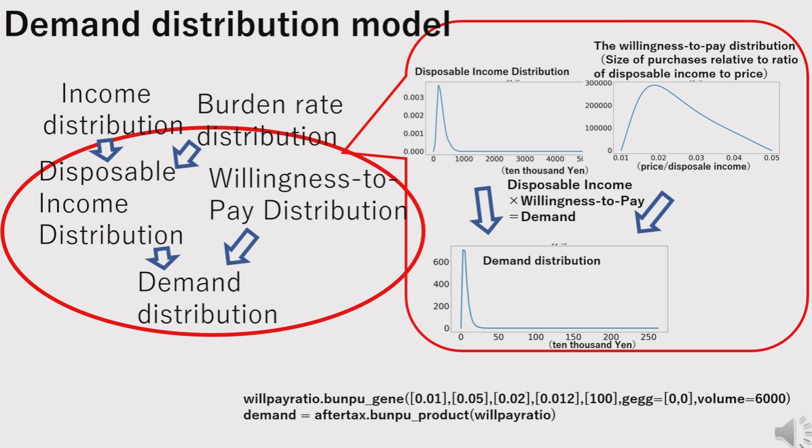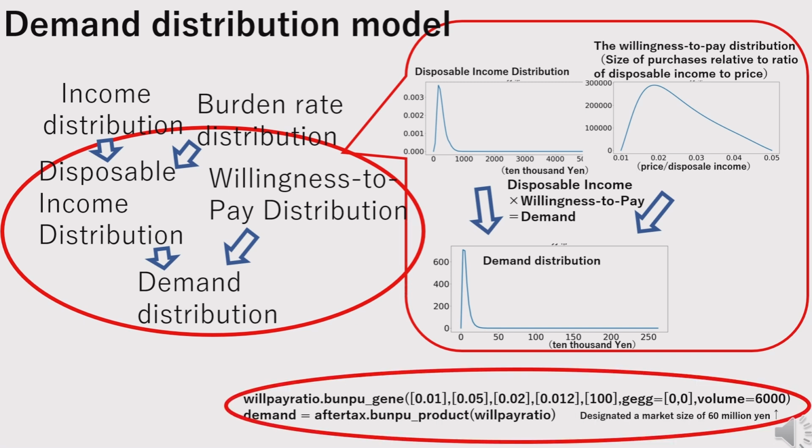The demand distribution is the result of multiplying the disposable income distribution and the willingness to pay distribution. The two distributions are treated as independent, since willingness to pay is assumed not to depend on individual income level. The code uses the function bunp_gene to generate the willingness to pay distribution, will-pay ratio, and then multiplies it by the disposable income distribution after tax to obtain the demand distribution, demand. The area of the willingness to pay distribution is set to 60 million yen to match the market size.